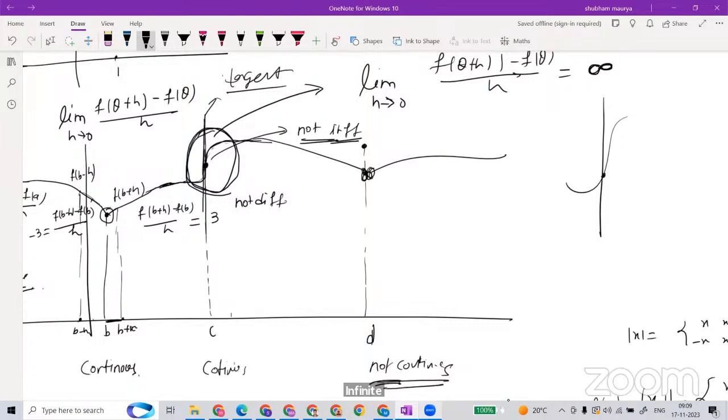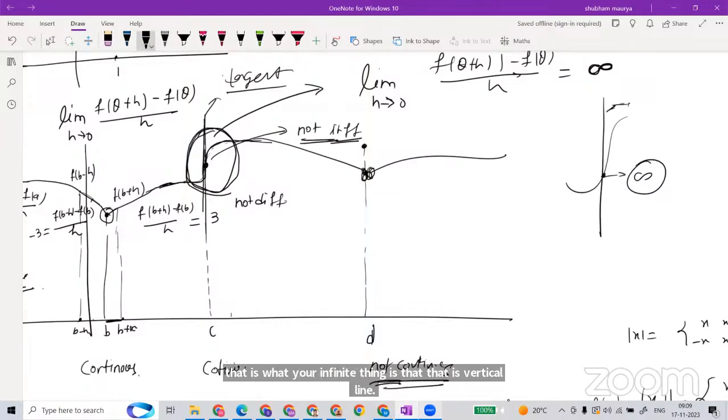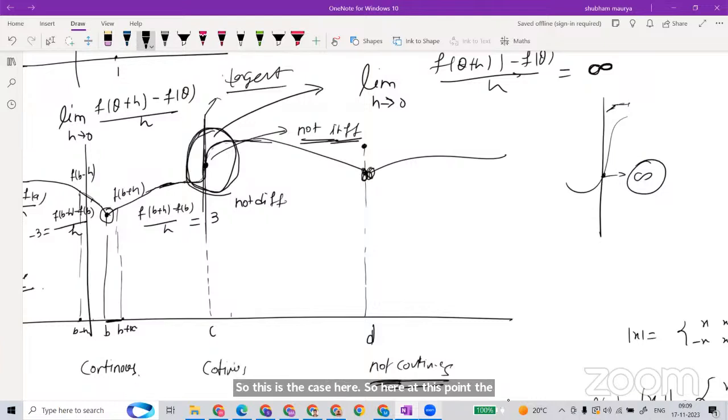In that case, if the tangent line is exactly the vertical line, at that point you will say the function is not differentiable. But yes, the slope exists. Slope is exactly the vertical line. So here at this point the function is not differentiable.